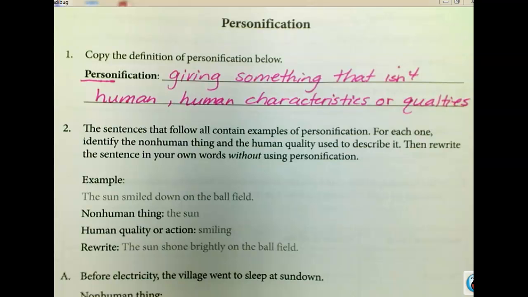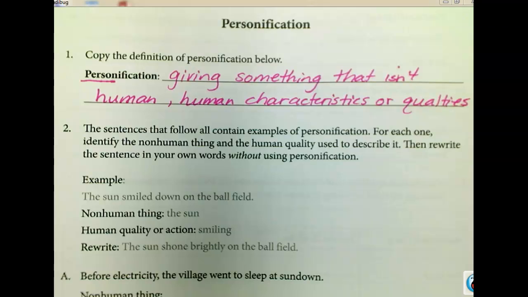On number 2, it says the sentences that follow all contain examples of, shout it out. Oh, that wasn't very loud. Personification. Don't be afraid to talk. For each one, identify the non-human thing and the human quality used to describe it. Then rewrite the sentence in your own words without using personification.